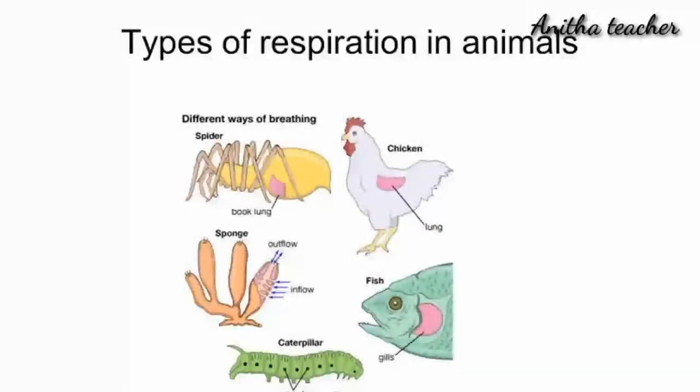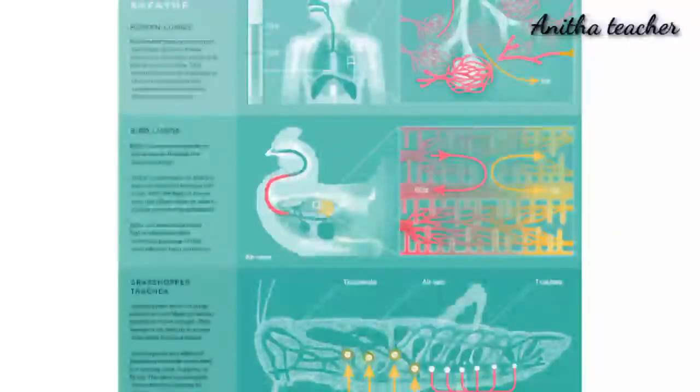We'll see the tracheal respiratory system in insects like cockroach, grasshopper, etc. The tracheal respiratory system consists of a series of tubes called trachea, and this is divided into fine branches called tracheoles, which carry air directly to the cells and the tissues.